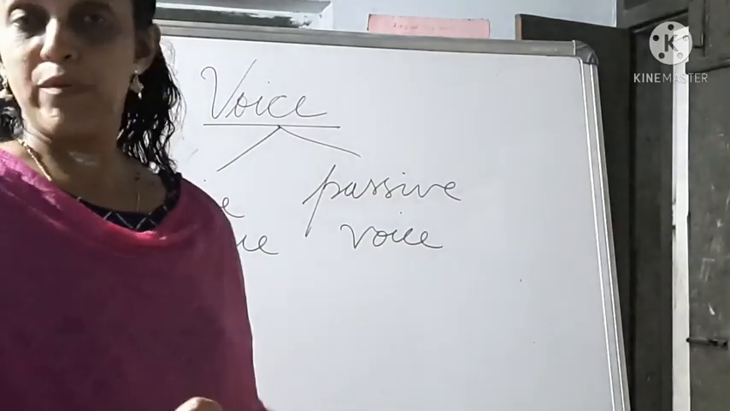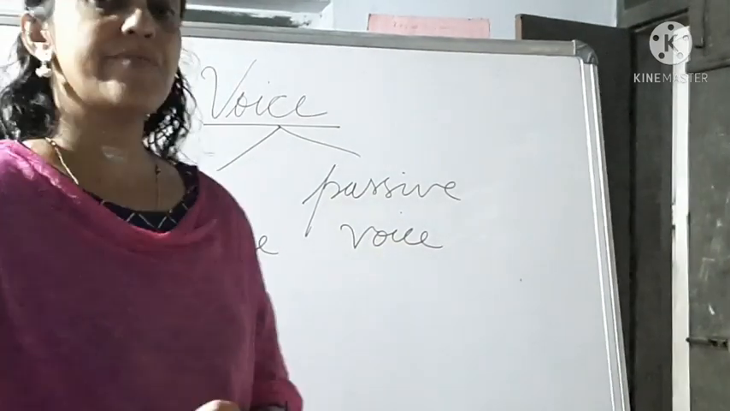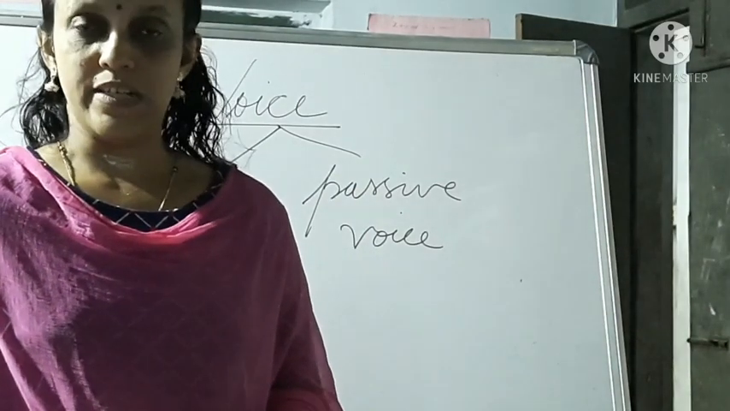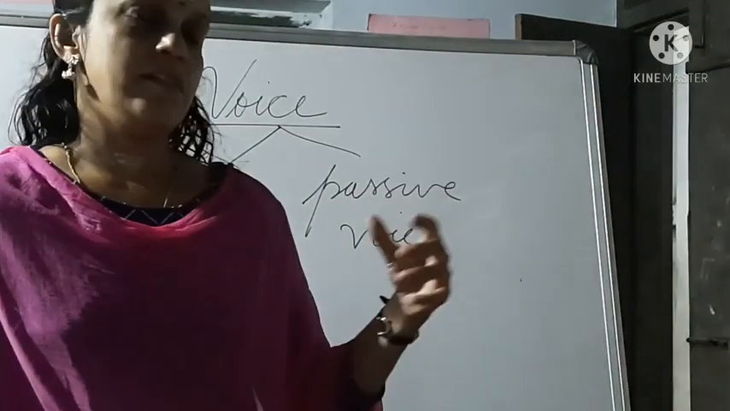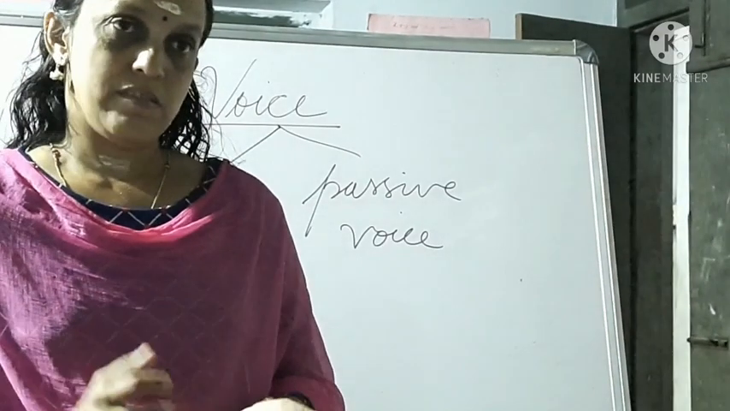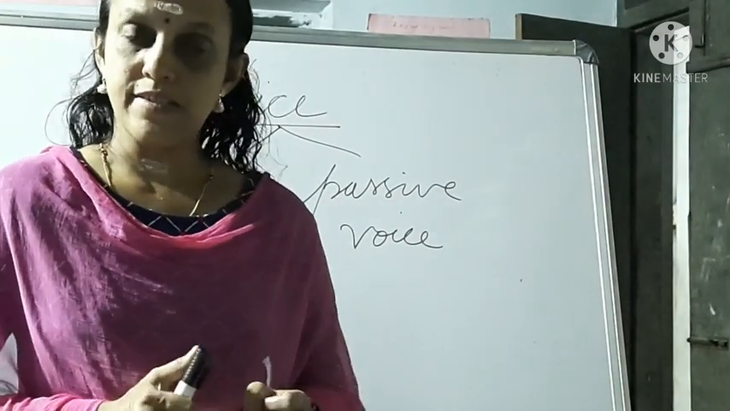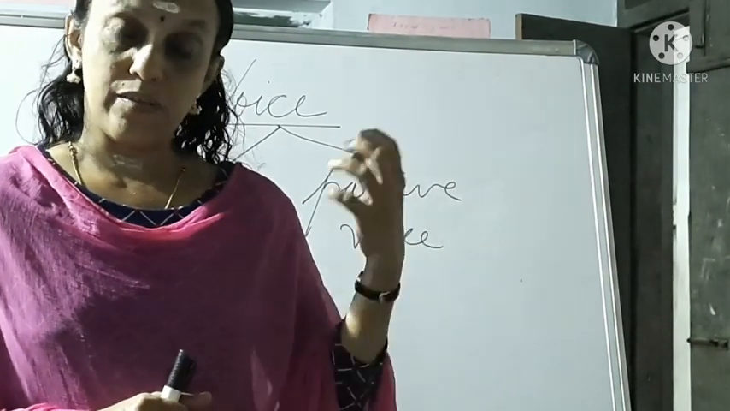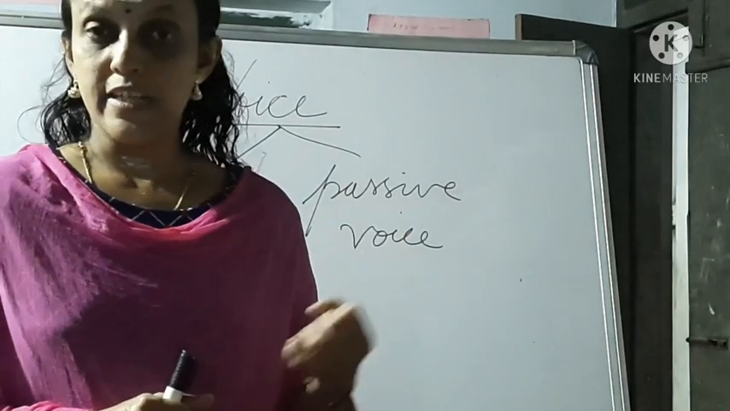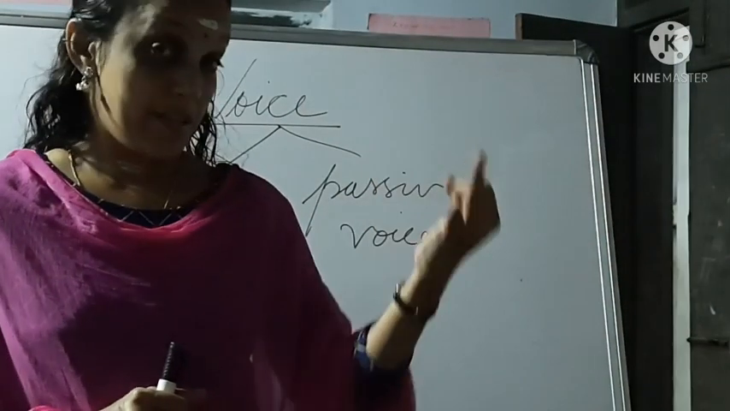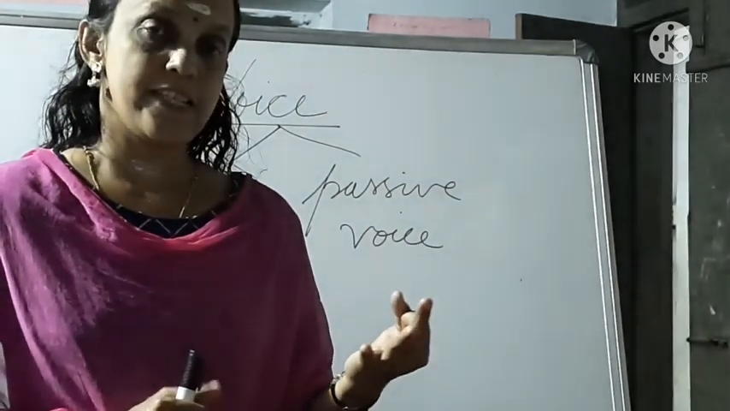So like reported speech, here also we have to follow certain rules. So let's study one by one. For that we know the tenses very much. So there are three kinds of tenses in verb. They are present tense, then past tense, then future tense.